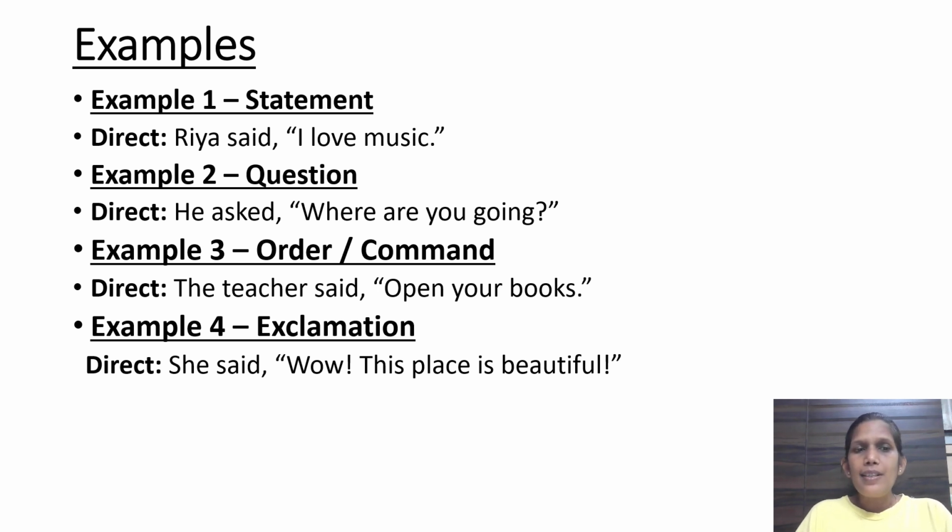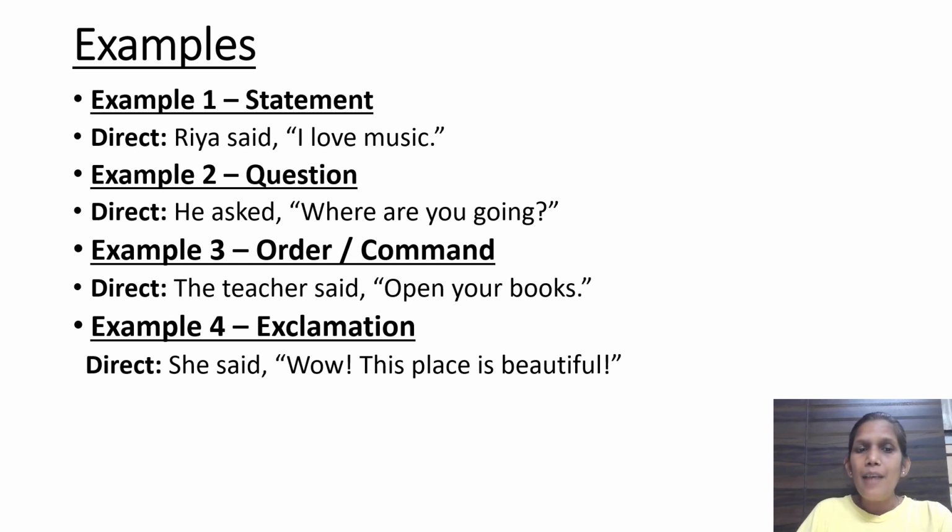Understood? Now similarly, example number 2, question. Wherever the question sentence comes, for example, जैसे let's say ABC has asked, where are you going? The person asking me, where are you going, ma'am? So what will I say in the direct speech? He asked, comma, open the inverted comma, where are you going? And close the inverted comma.